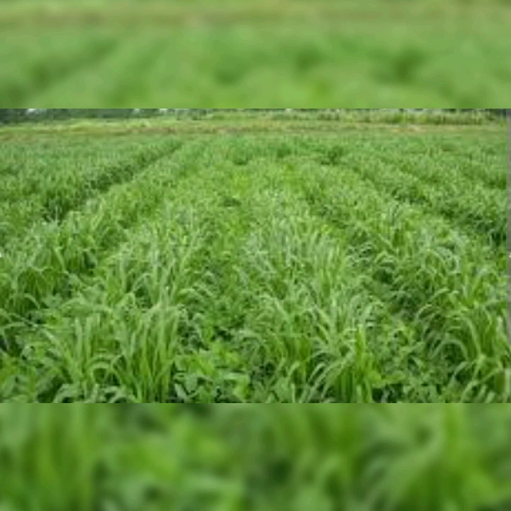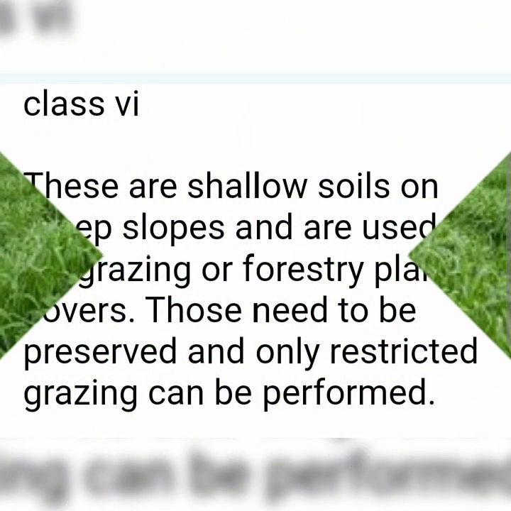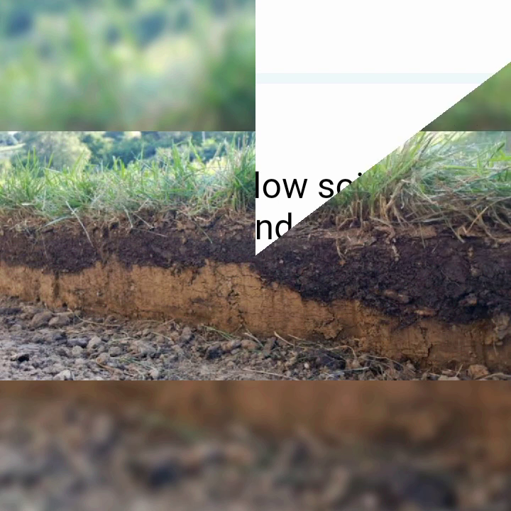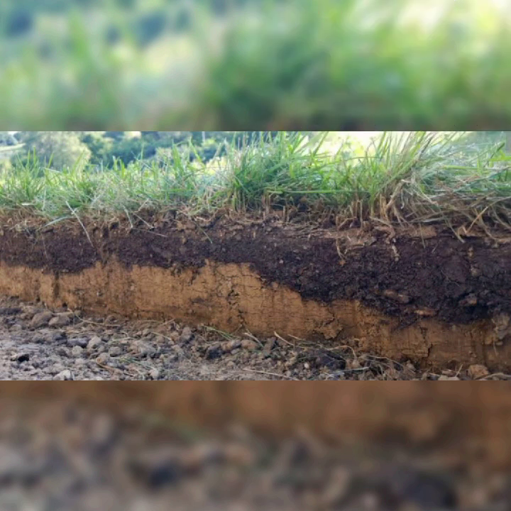Class 7. That class has steep, rough and eroded land. It has shallow soil, drought, swampy land and it is used for strict grazing or forest management. It has no capacity for arable culture or permanent pastures. It may be rocky land and may not have any soil, that is non-soil areas.